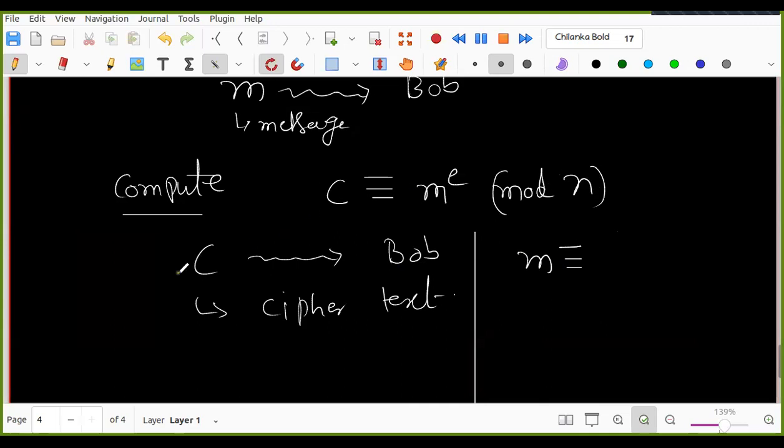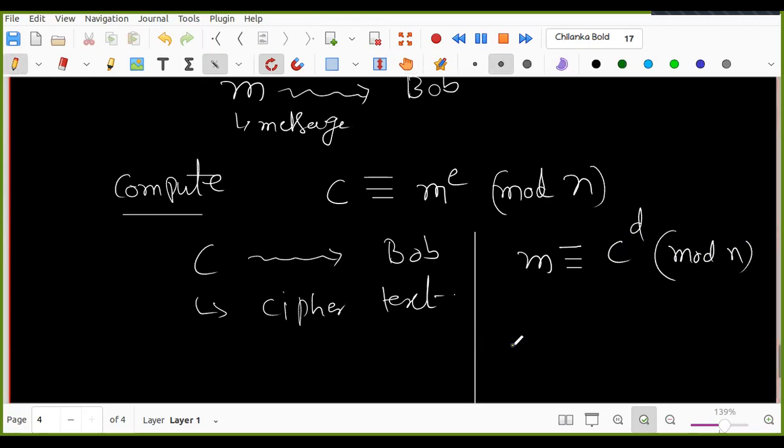So now Bob knows the ciphertext and only the ciphertext, and he already knows what Bob has, right? Bob has D. So now Bob computes C power D. So M is equal to C power D mod N. Okay. But why is this actually so? That is easy to check.